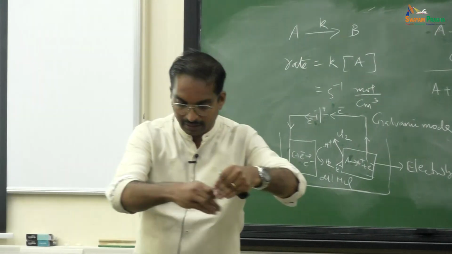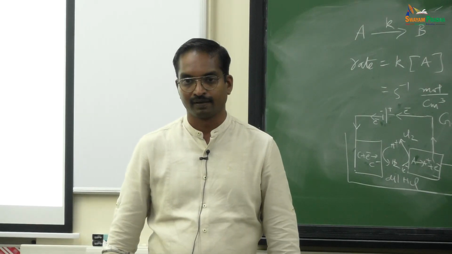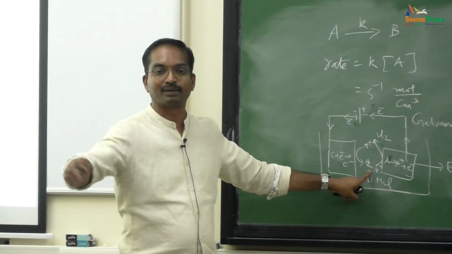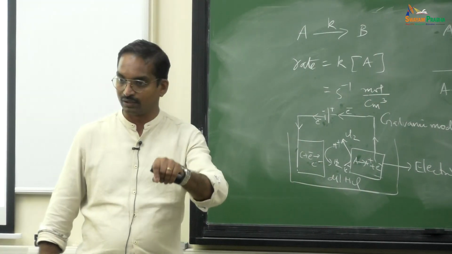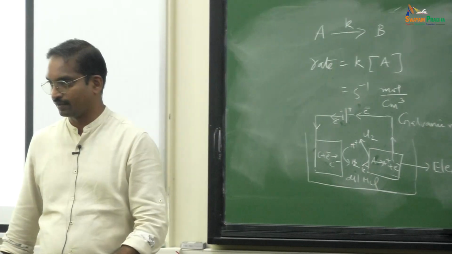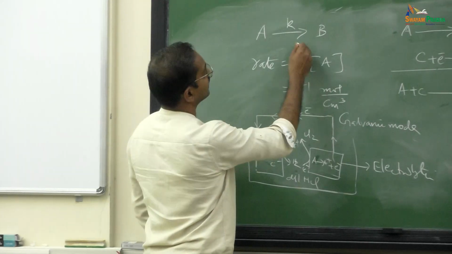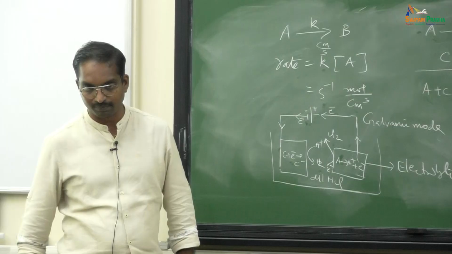Every volume element in the trough, you go and check it, you will see the reaction happening to the same extent. Whereas here, you go check whether reaction happens here or not, it will not happen. Only on the surface reaction will be happening. So, it is a heterogeneous reaction, two different phases are involved. In heterogeneous reaction, the rate constant K is centimeter per second, not second inverse, centimeter per second.